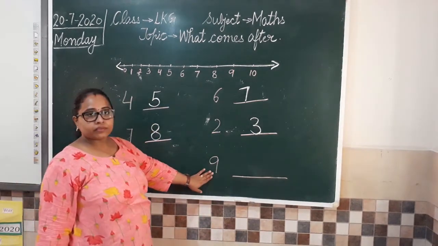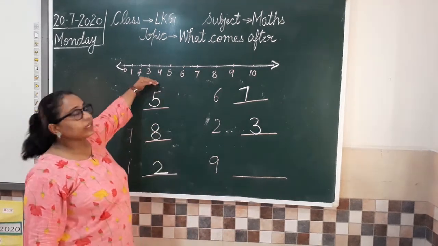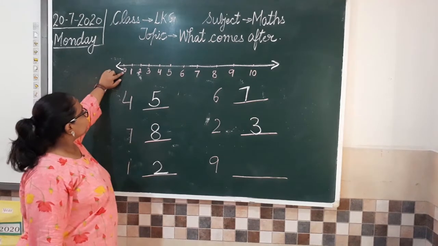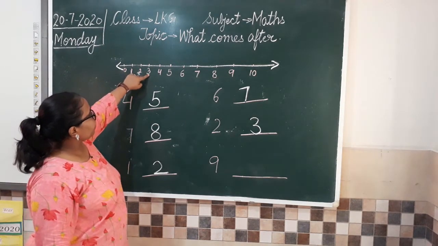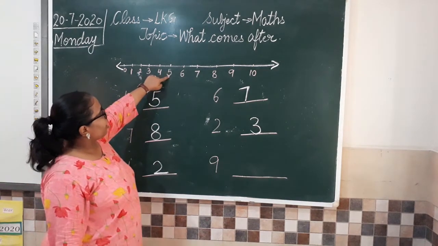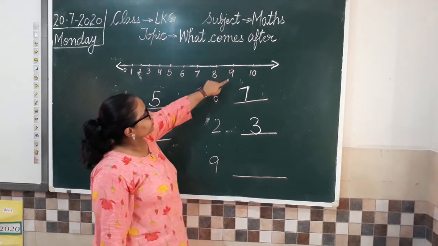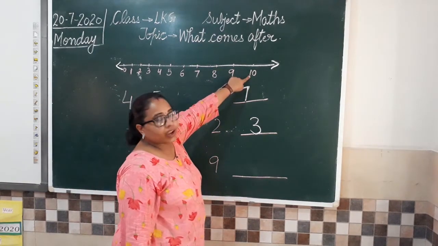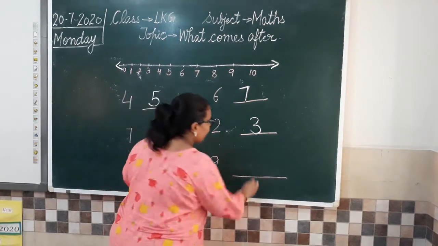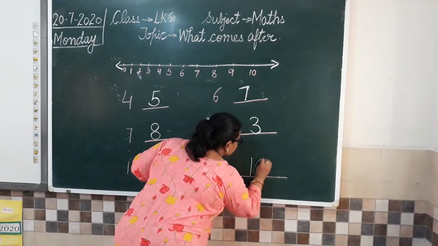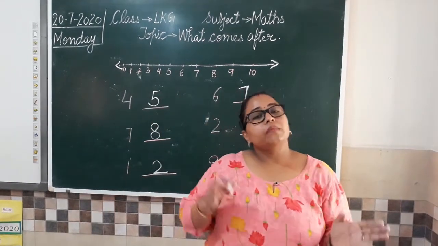Now we have 9 with us. 9, and which number comes after 9? 1, 2, 3, 4, 5, 6, 7, 8, 9. And which is the number after 9? 10. So what we have to write here? We are going to write 10. Understood?